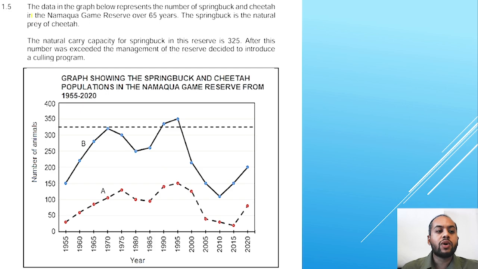The next question is also 1.5, which states the data in the graph below represents the number of springbuck and cheetah in the Namakwa Game Reserve over 65 years. The springbuck is the natural prey of cheetah. The natural carrying capacity for springbuck in this reserve is 325. After this number was exceeded, the management of the reserve decided to introduce a culling program. The graph shows the springbuck and cheetah populations in the Namakwa Game Reserve from 1955 to 2020. You see you have your number of animals, your years, and you have the 2 graphs, graph A and graph B.